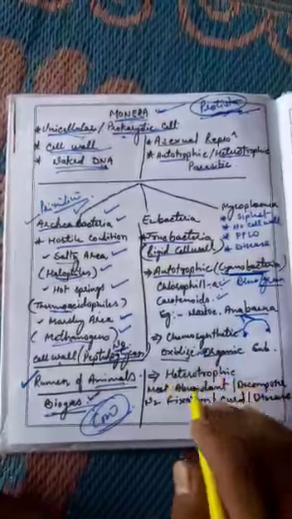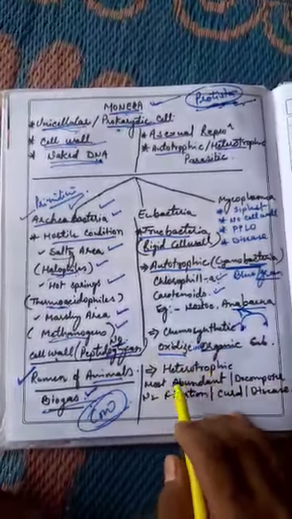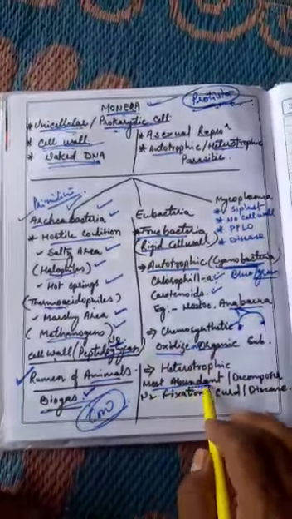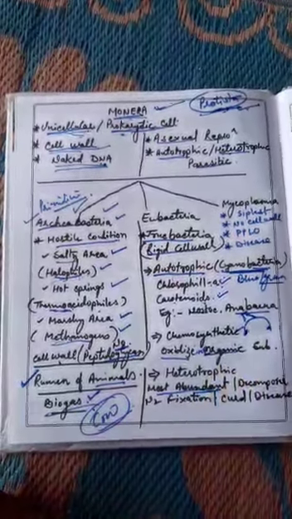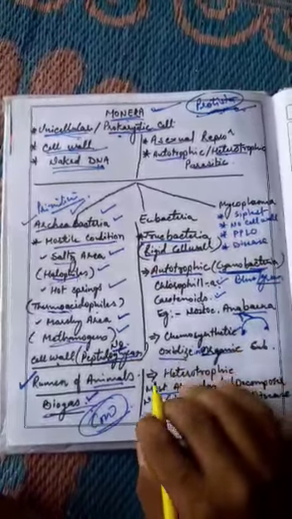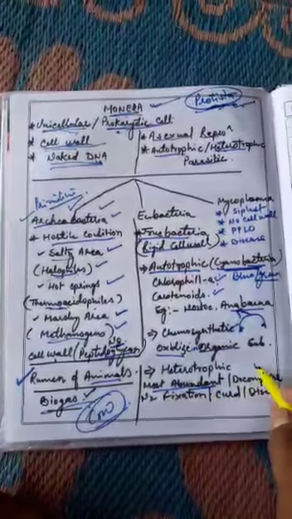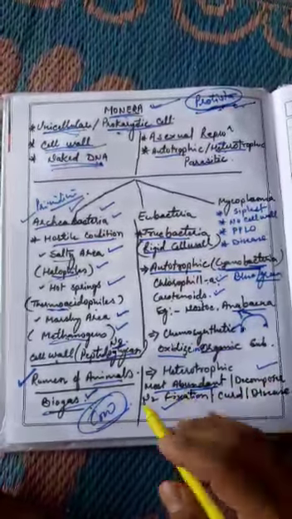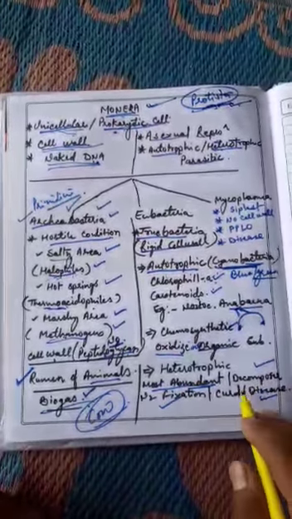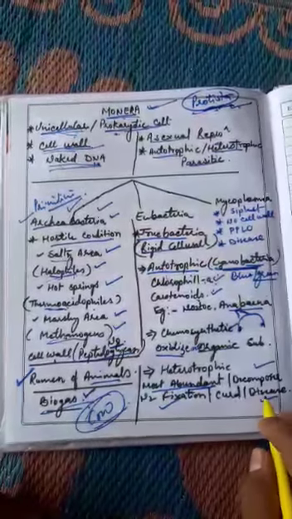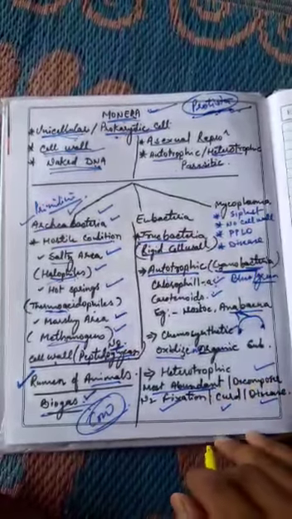And number third is heterotrophic bacteria. Heterotrophic bacteria are the most abundant bacteria. They are found everywhere all over the world in all conditions, and they are very high in number. They may be decomposers, they may be symbiotic, that means they live with other animals or plants. They cause most diseases, typhoid, cholera, and they are responsible for the production of curd also.